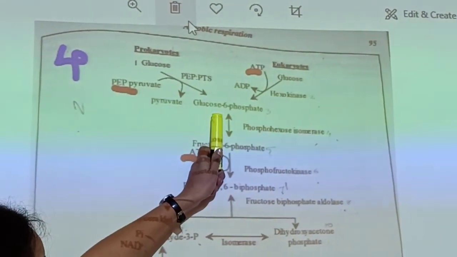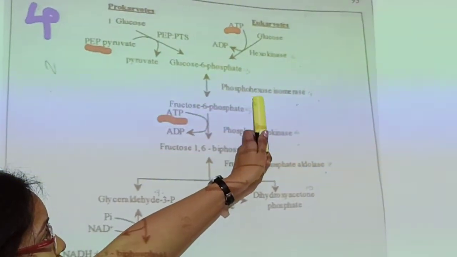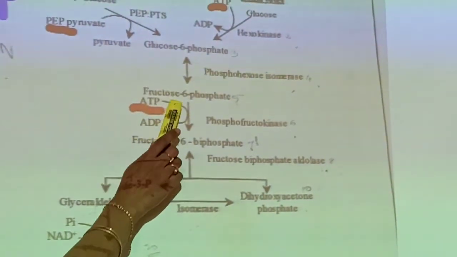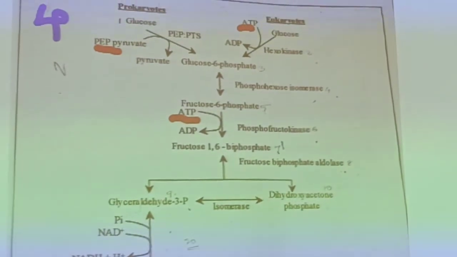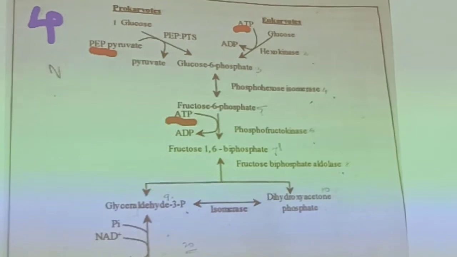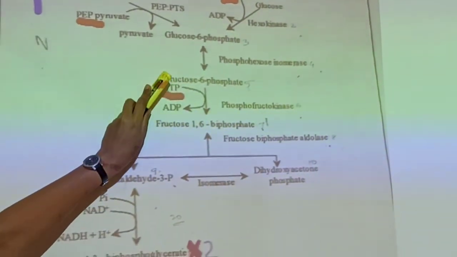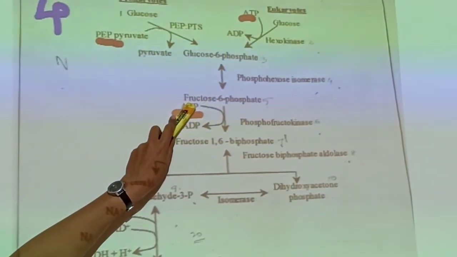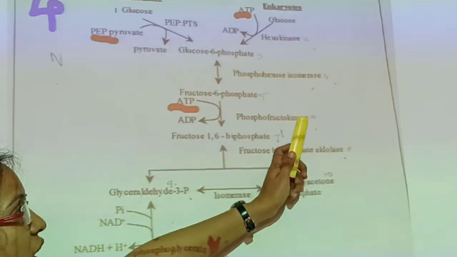Glucose 6-phosphate is acted upon by an isomerase enzyme, phosphohexose isomerase. This isomerase enzyme converts glucose 6-phosphate to fructose 6-phosphate. You know that glucose and fructose are isomers. So the isomerase enzyme acts there to convert glucose 6-phosphate to fructose 6-phosphate. Now fructose 6-phosphate is acted upon by an enzyme called phosphofructokinase.